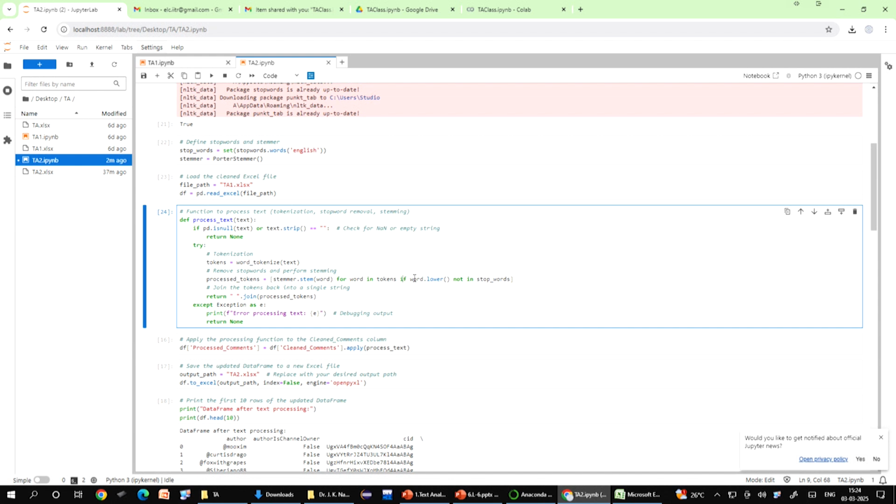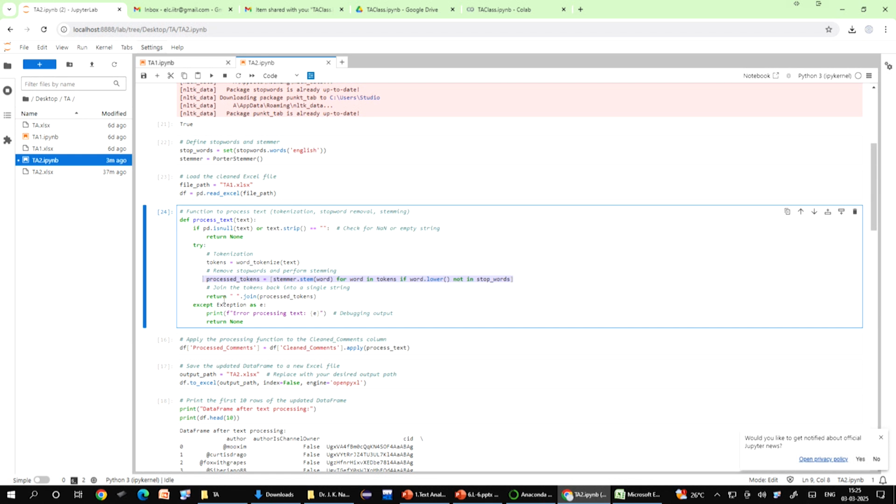It checks each word in the tokenized text and removes it if it is in the stop words list, which we have imported from the library. The word is converted to lowercase before checking, so if you write "The" with a capital T, it becomes "the", all in small letters. These are different techniques used for stop word removal.